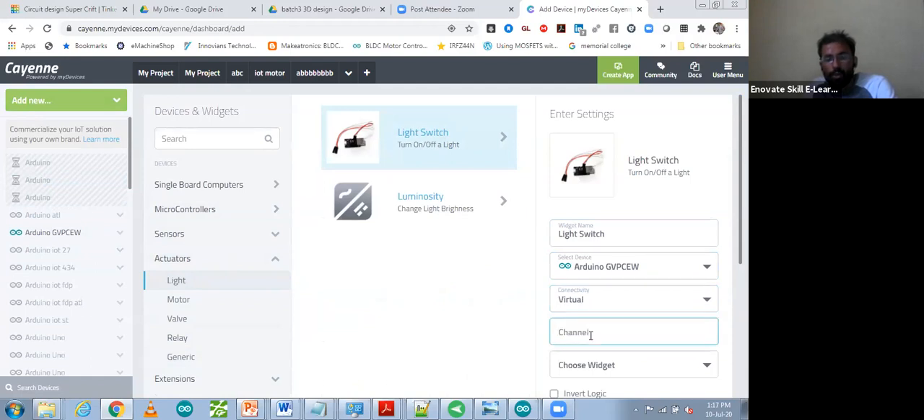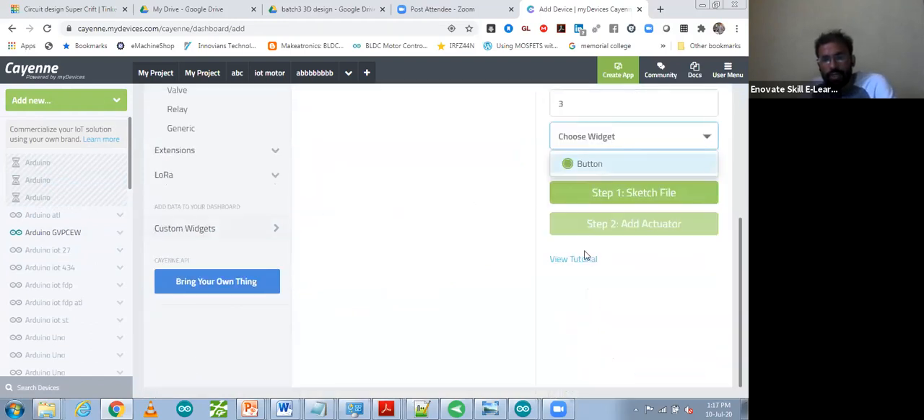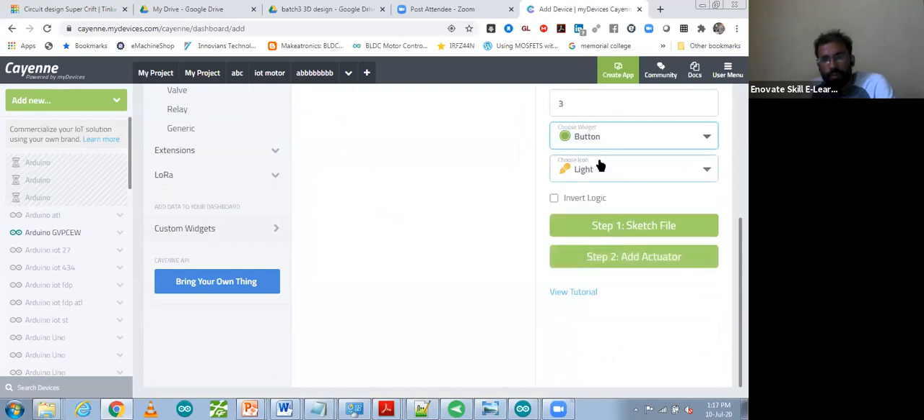So which channel do you want to use? Because one number we have used already, so we have to use a separate channel, not the same number that we used for reading. So for writing any data from the cloud, we have to use another channel. I can take 3 number also. So 1 to 8, you can choose any number. Choose widget. For button, I'm going to select button.